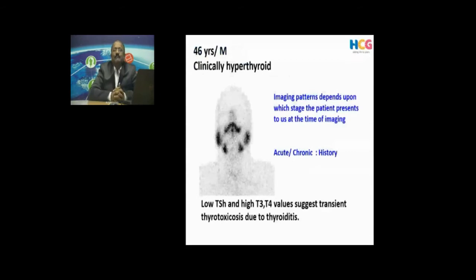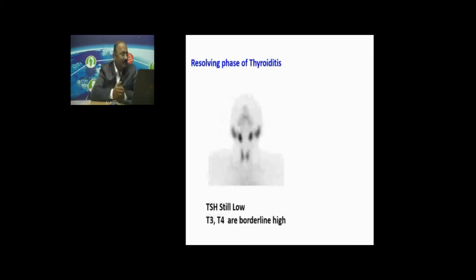So this is how it is. Clinically hyperthyroid, and the thyroid gland is not seen at all. This is typically seen in acute or chronic thyroiditis. There is no tracer uptake in the thyroid gland at all. This is a classical picture of a thyroiditis, and all these patients need is reassurance. You know that it may be just a temporary, transient thyrotoxicosis. Usually they need only reassurance, or if they have very frank thyrotoxicosis symptoms, you can treat them with antithyroid drugs or Inderal.